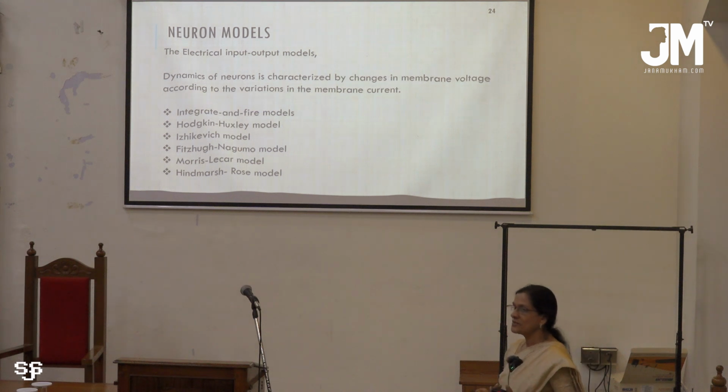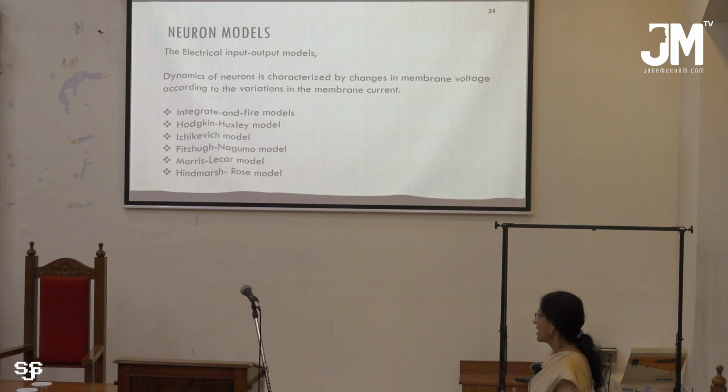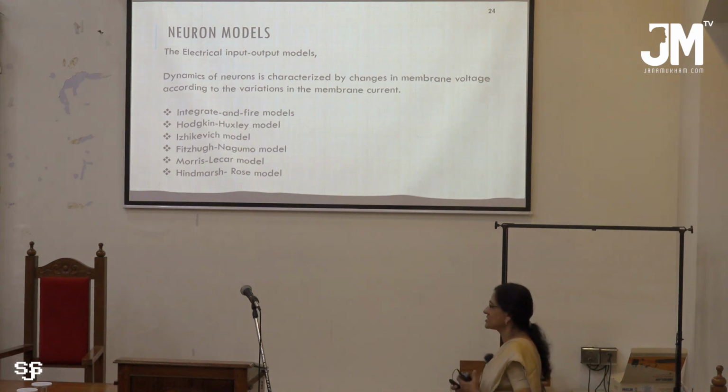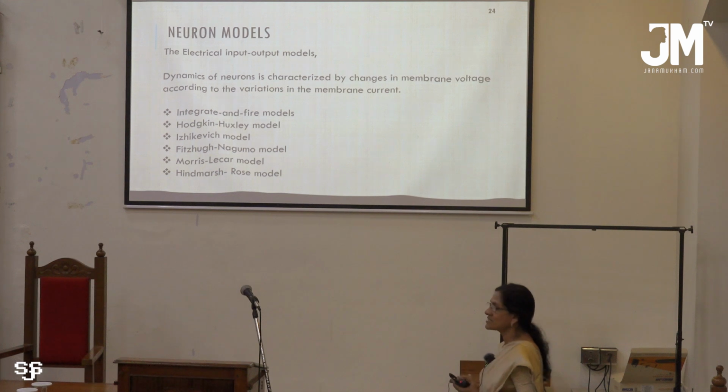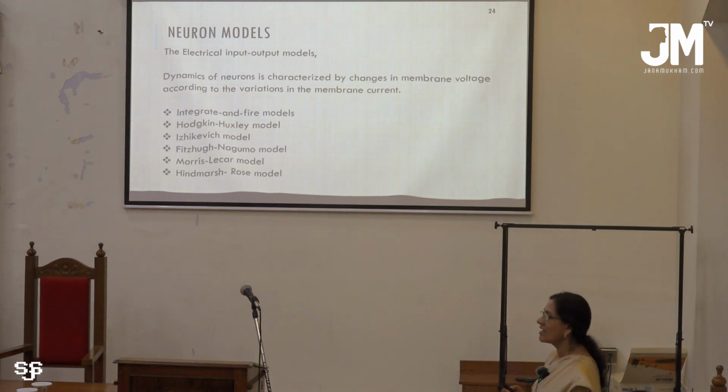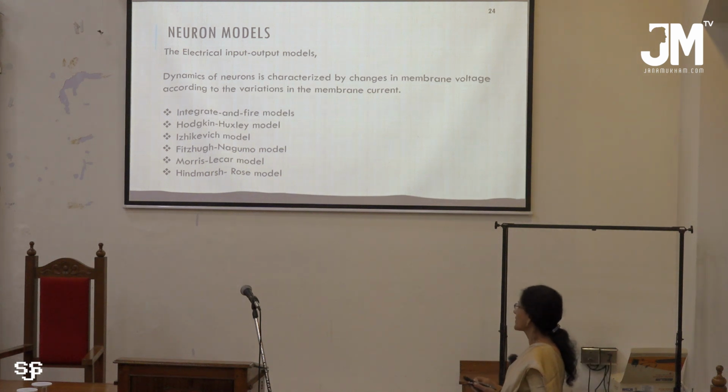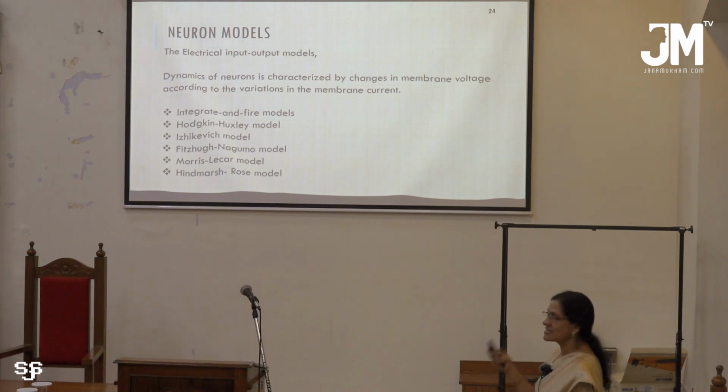Now there are different neuron models, we have already seen some of them in the morning presentations. The Integrate and Fire model is represented by only a single equation, but it does not produce all the firing patterns of neurons. The Hodgkin-Huxley model has 4 equations, so it is time consuming and costs more computation. The Izhikevich model has 2 equations, but at the same time it produces all the spiking patterns of the neuron. All other neuron models are also there in the literature, and there are merits and demerits for these models.